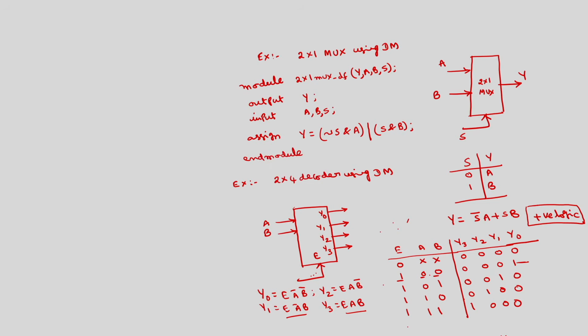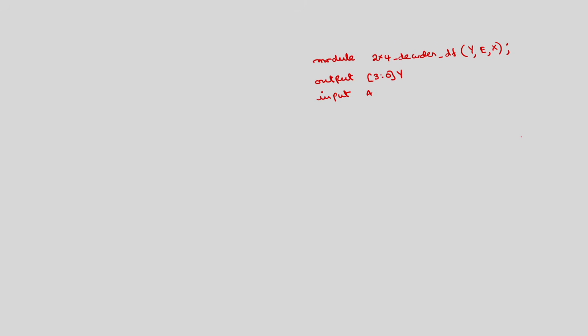Of course, X and Y are vectors here, later I am going to define that. Okay. So, output [3:0] Y, so we have Y3 to Y0. Input, what are the inputs that we have written? It is AB. This input is not X, this is AB. So, input AB.